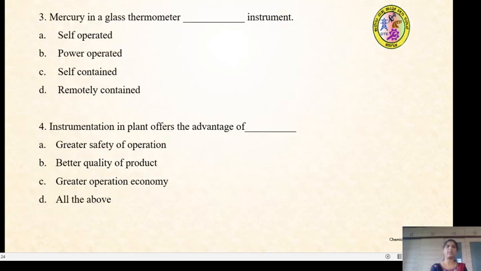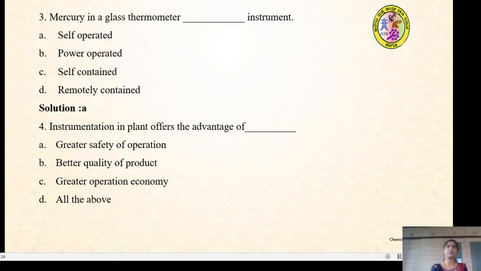Third one is the mercury in glass thermometer is a dash instrument. Whether it is a self-operated, the power operated, self-contained or remotely contained. Answer is self-operated, or it operates by itself. So we call it, an example is mercury in glass thermometer.